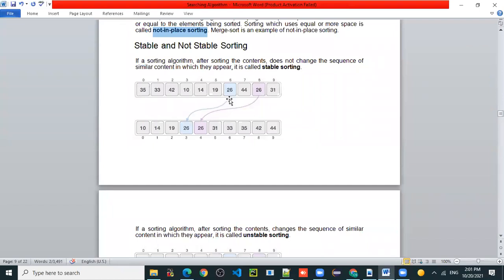Now tell me the duplicate elements here. How many duplicate elements are there? Only one. Which one? 26. Now tell me the first location of 26. 6. Whenever I ask for a location or a position, you can consider it an index. Sorry guys, once again I am repeating.